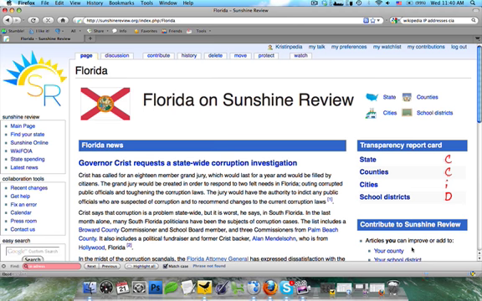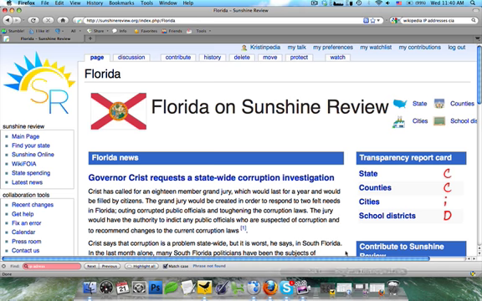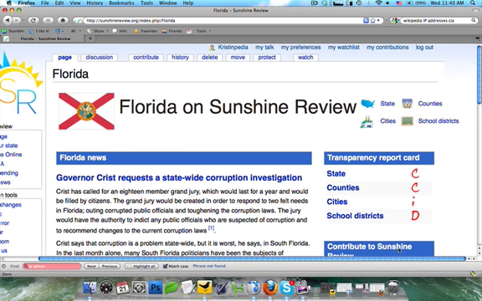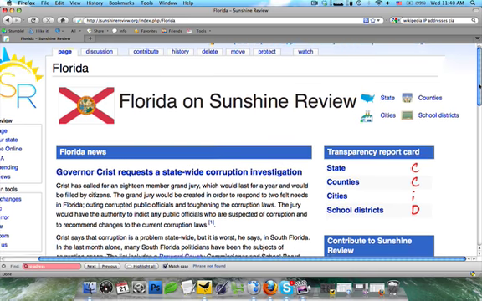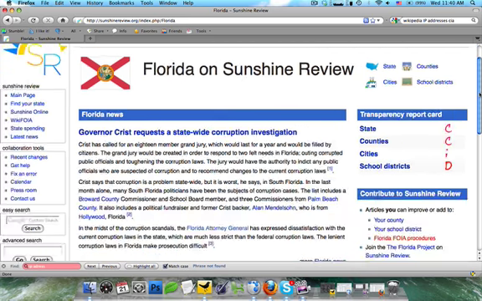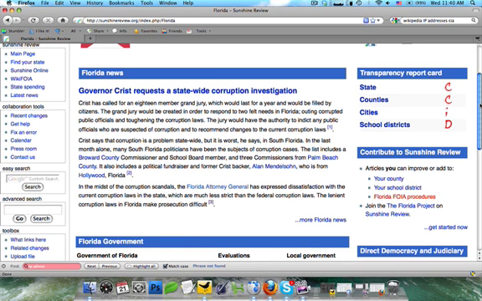And you're going to see here, let me see if I can zoom in a little bit. We have a list of state, county, cities, and school districts in the upper right-hand corner. This will bring you to a complete list of all of those. There's also going to be a transparency report card. This gives you the overview of how the state is performing transparency-wise. It's important to note that for the state, we're just talking about the state website, not the state overall.